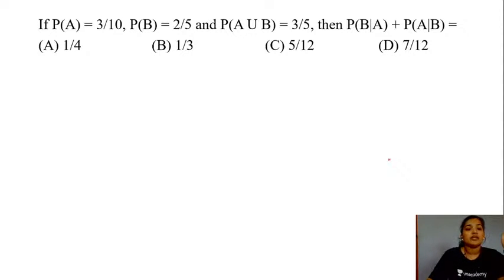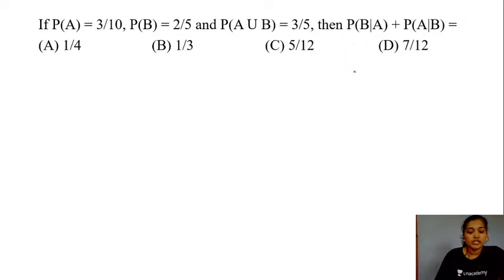If probability of event A is equal to 3 by 10, probability of your event B is equal to 2 by 5 and the probability of event A or B is equal to 3 by 5, then the probability of your event B given your event A plus the probability of event A given your event B is equal to which of the following options, right?